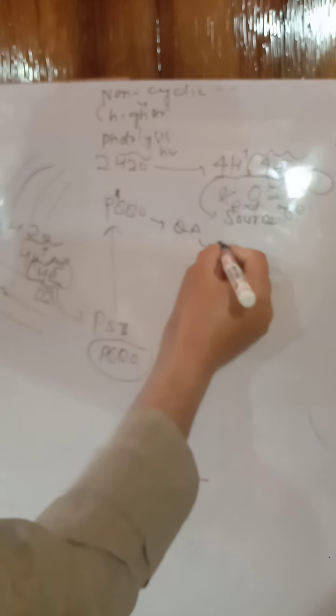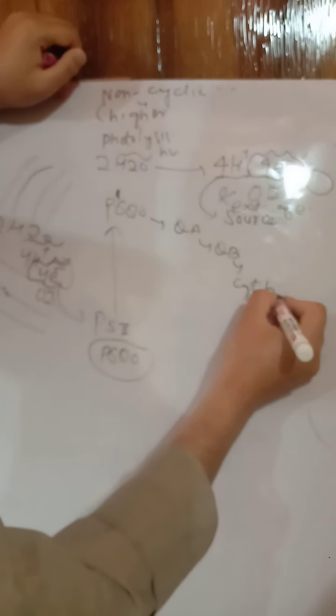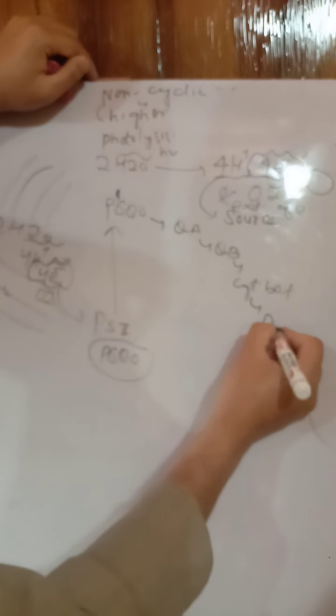From this, electron gets transferred to QA, from QA to QB, from this to cytochrome B6F complex, from this to plastocyanine. From plastocyanine, it gets transferred to PS first, that is P700 molecules.